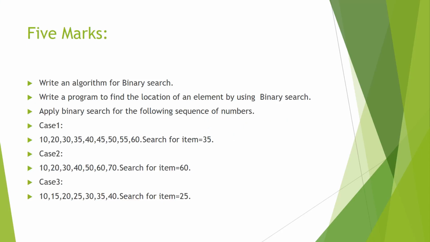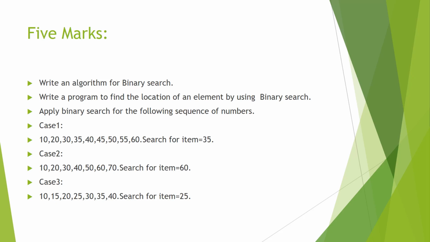Based on this topic, we have only 5 marks questions. The first question is, write an algorithm for binary search. Write a program to find the location of an element by using binary search. Third question, apply binary search for the following sequence of numbers. We have 3 problems given.